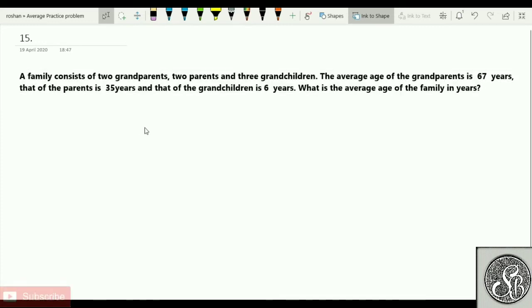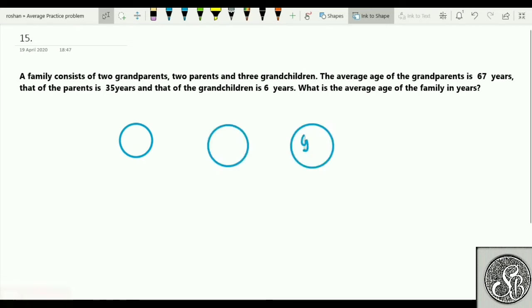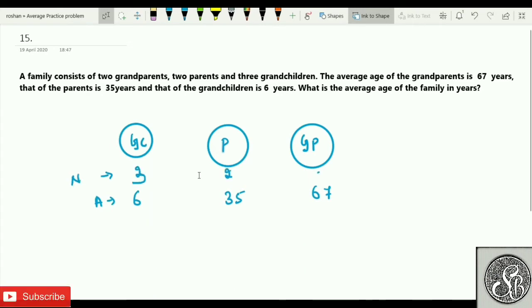See here, 3 types of members are there in my family. One is grandparents, one is parents, then we have grandchildren. What is the average of grandchildren? 6. What is the age of the parents? 35. This is the average age of both of them. Then what is the average age of the grandparents? 67. Everyone, look at this very carefully. What is the number? The number of grandchildren is how many? 3. Parents are how many? 2. Grandparents, 2.